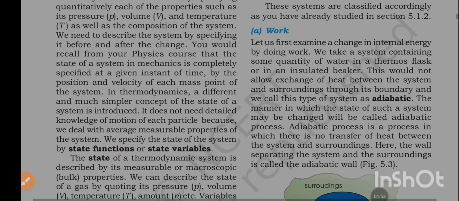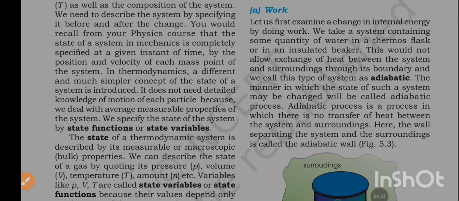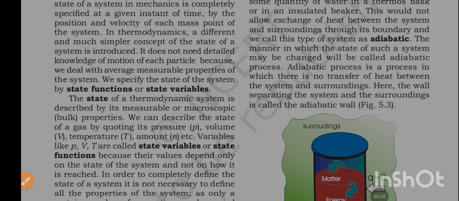You would recall from your physics course that the state of a system in mechanics is completely specified at a given instant of time by the position and velocity of each mass point of the system. In thermodynamics, a different and much simpler concept of the state of a system is introduced. It does not need detailed knowledge of the motion of each particle because we deal with average measurable properties of the system.